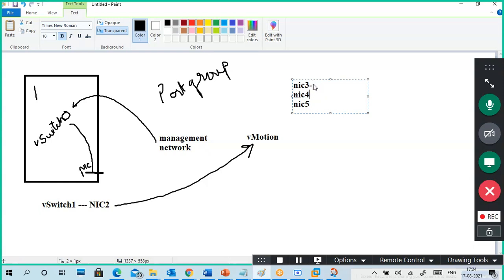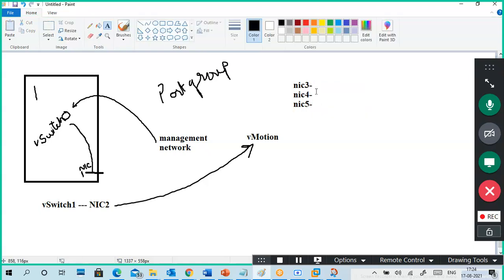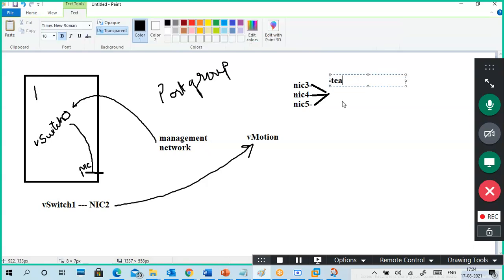Normally each NIC has an IP address, but here it is a little different. We can group these NICs together and make it a team. In Microsoft, it is called a team. Here we have to see again.